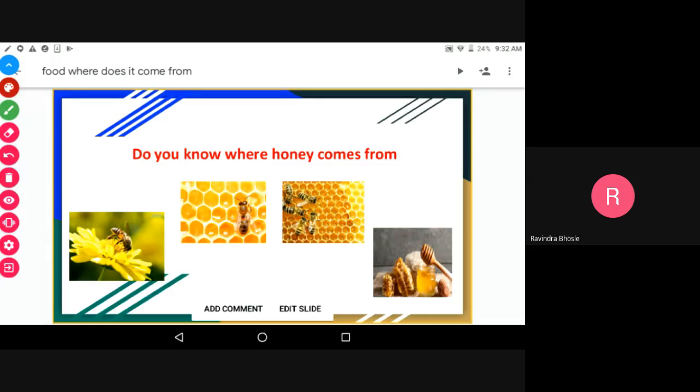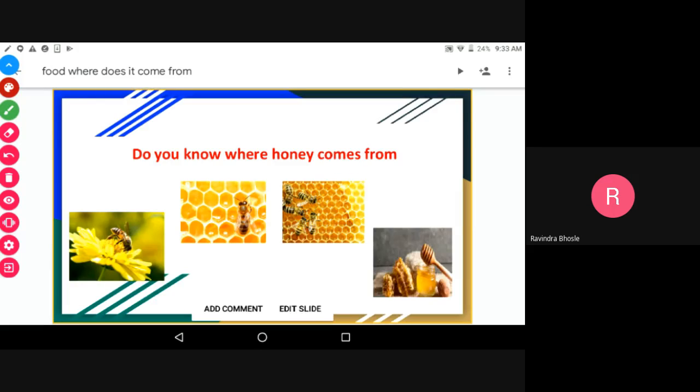What are the uses of honey? One fact: pure honey does not spoil for up to 3,000 years. Do you know this? Yes, sir. I know that honey does not spoil up to 3,000 years.